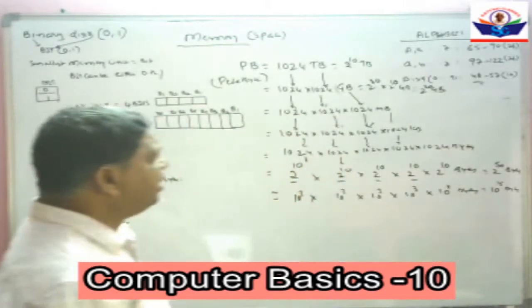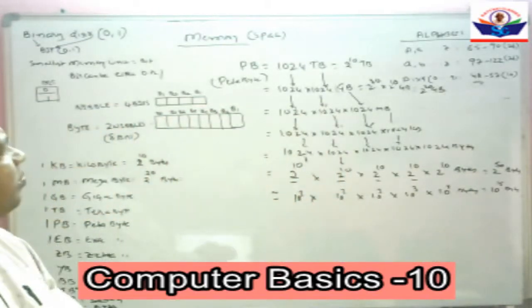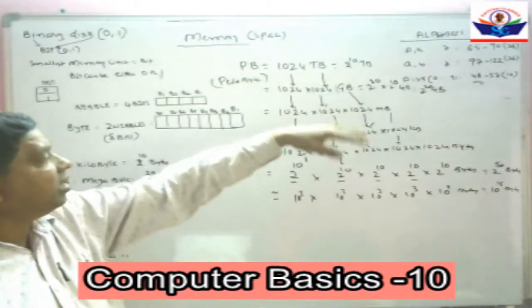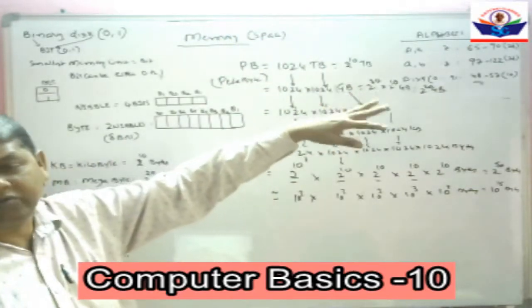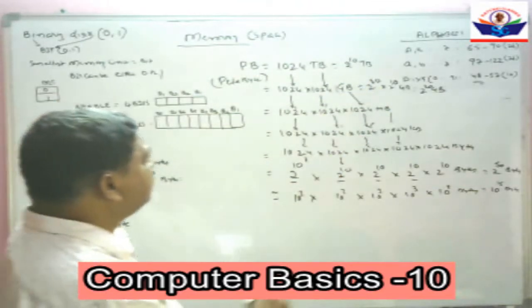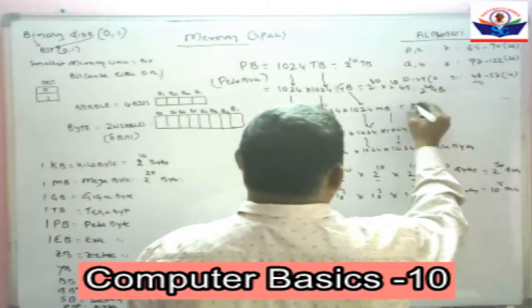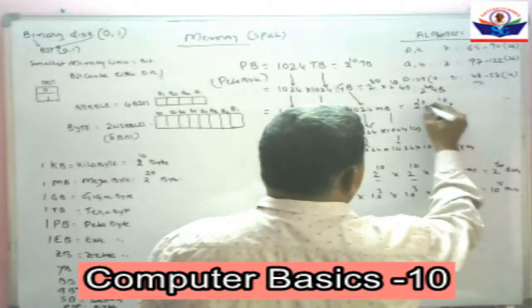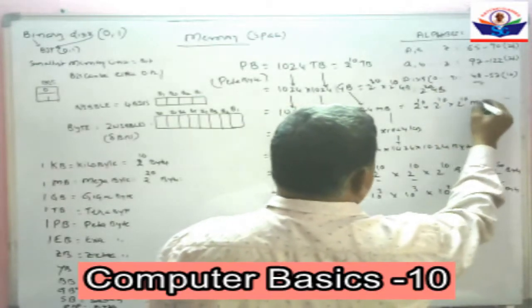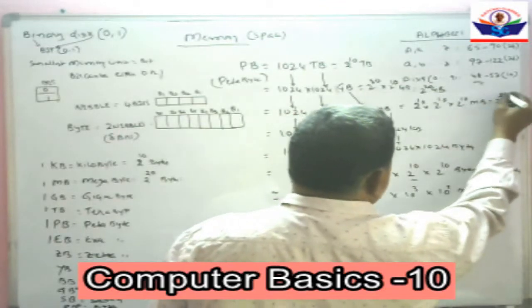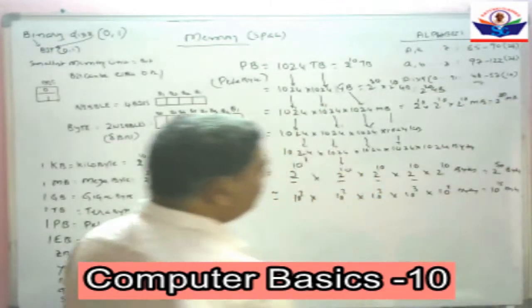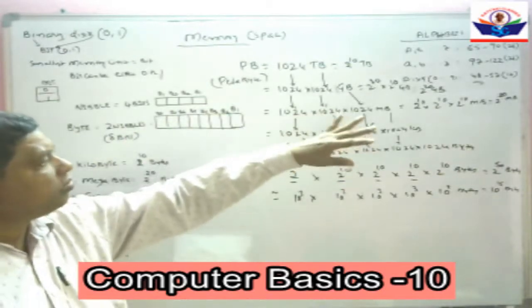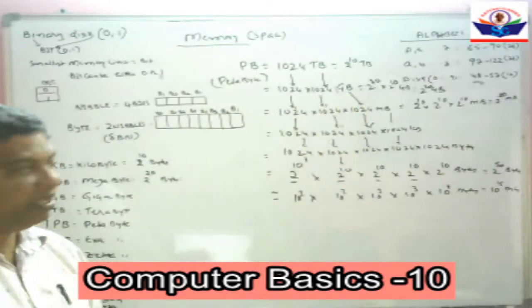In terms of MB, it is 2 to the power of 10 into 2 to the power of 10 into 2 to the power of 10 MB, that means 2 to the power of 30 MB.